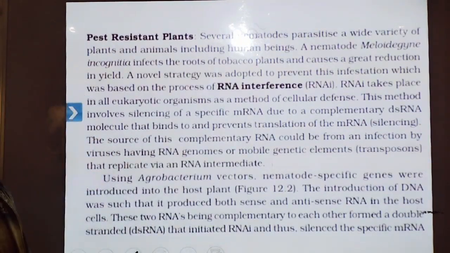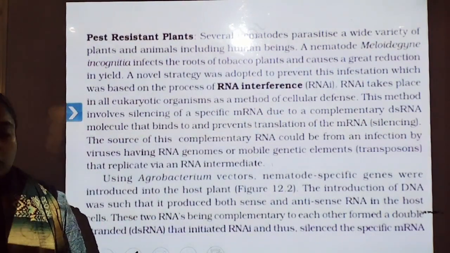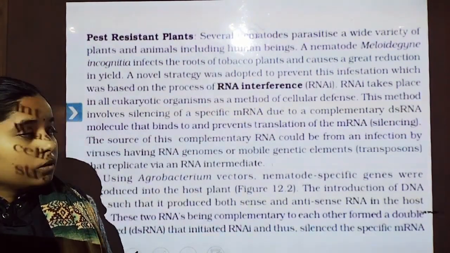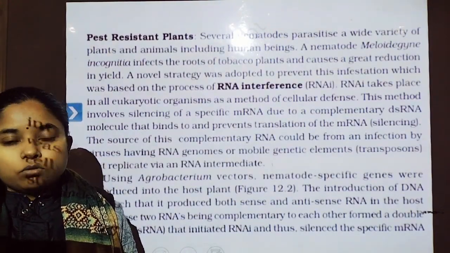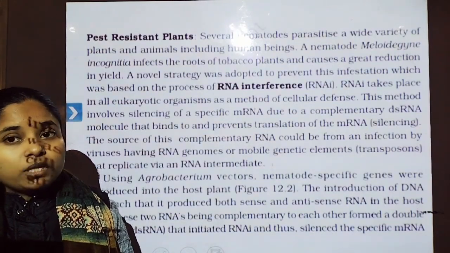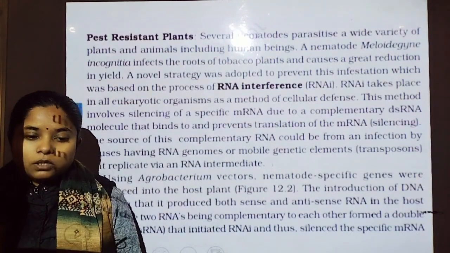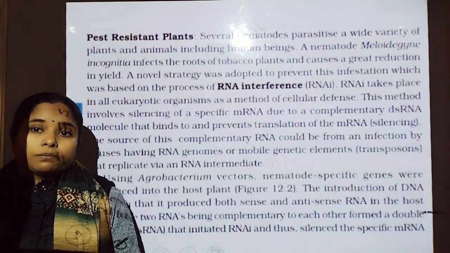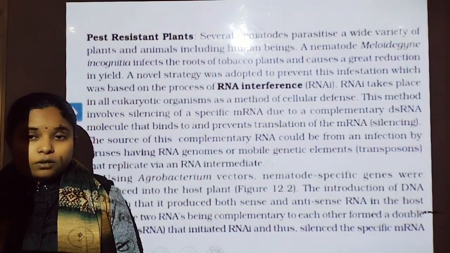Actually, what happens during RNA interference is that we introduce the genome of Meloidogyne incognita in such a way that the DNA will synthesize both antisense and sense RNA. Normally in the eukaryotic cell, only the template strand goes into the synthesis of RNA, not the coding strand of the DNA.